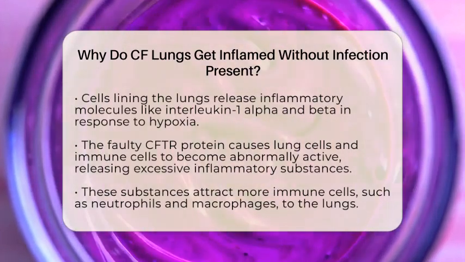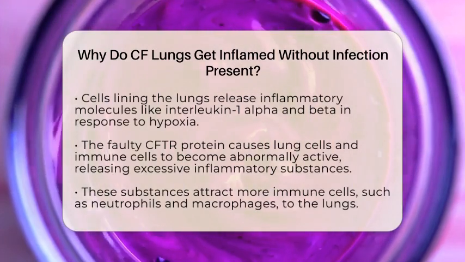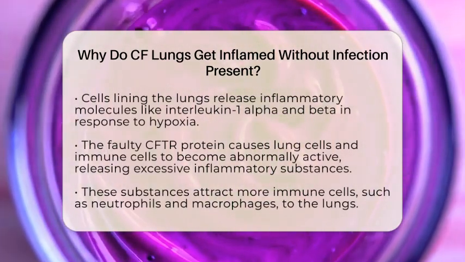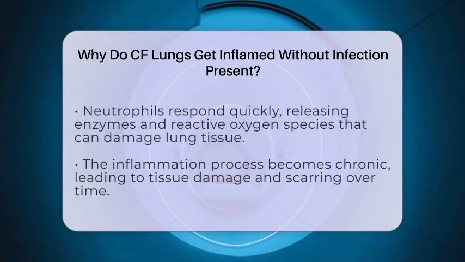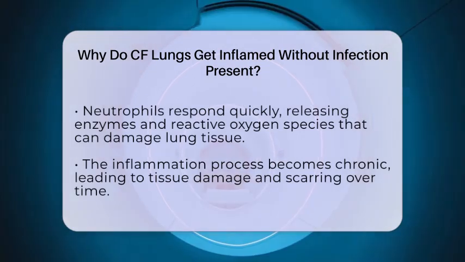Neutrophils are especially important in cystic fibrosis lung inflammation. They are the first responders, rushing to the airways early on. They release enzymes like neutrophil elastase and produce reactive oxygen species that can harm the lung tissue. This neutrophil-driven inflammation can become chronic, leading to tissue damage and scarring over time.